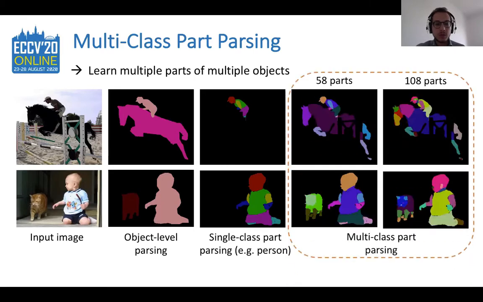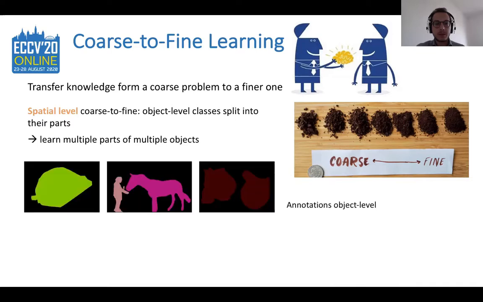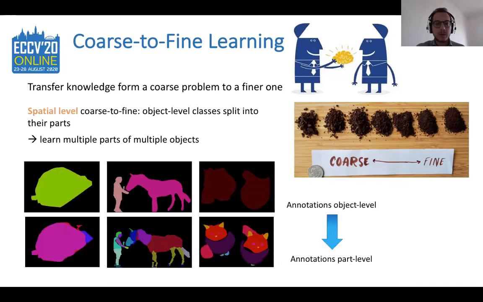Instead, we focus on the more challenging scenario of multi-class part parsing, where we want to identify multiple parts of multiple objects, with a high level of details. This problem remains nowadays quite marginally explored, despite its importance toward detailed object understanding. We set up this problem as a special case of coarse-to-fine learning. Indeed, our aim is to transfer knowledge from a coarse problem, the semantic segmentation of objects, to a finer one, the semantic segmentation of parts. We call this spatial-level coarse-to-fine learning, as object-level classes are split into their respective parts, as we can see here, where object-level annotations are refined into part-level ones.